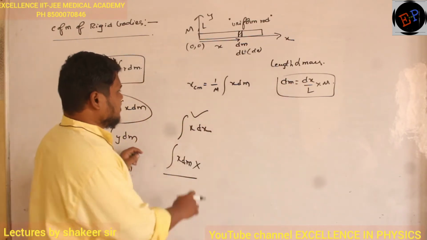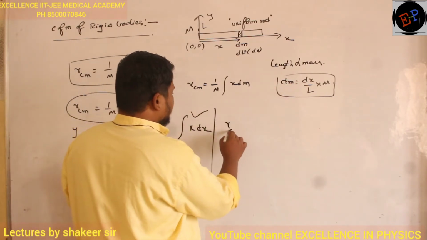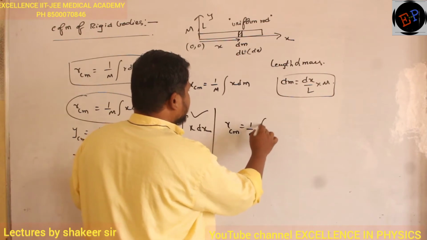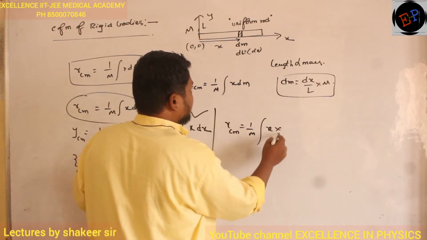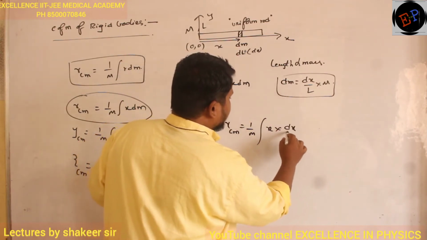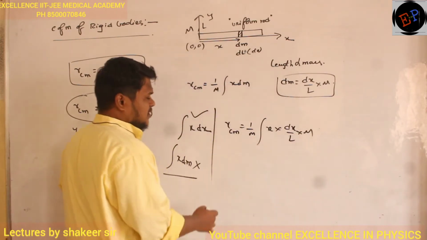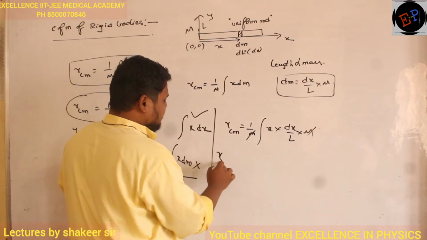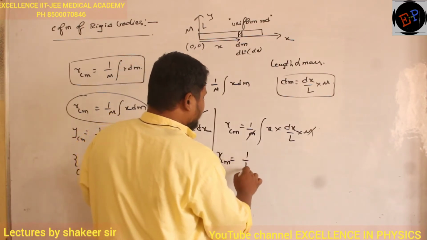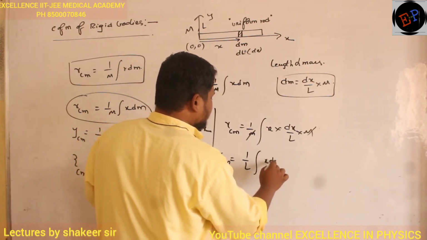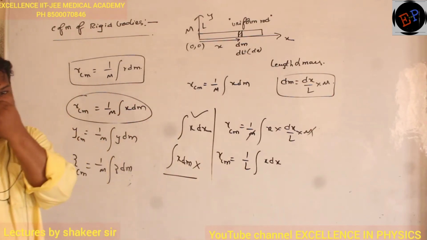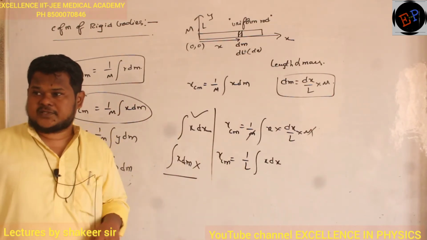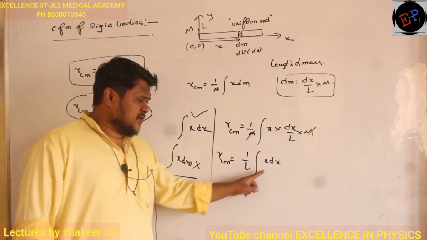Now substitute here. So therefore what I can write: x center of mass is 1 by M integration of x multiplied by, instead of dm, dx by L multiplied by capital M. Clear? So small m and capital M will get cancelled. L is a constant, you take it out of the integration. So therefore I will get 1 by L integration of x dx. This is the equation which I got. Are you able to understand? Now integration of x dx.